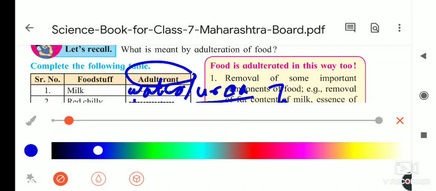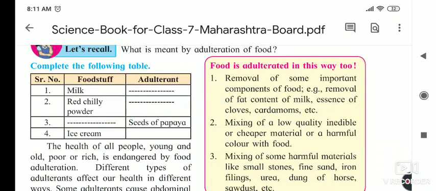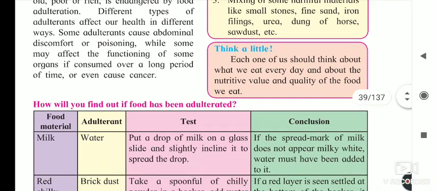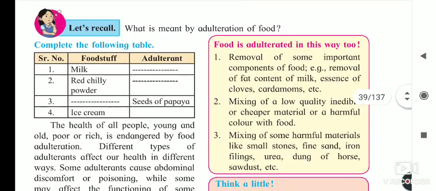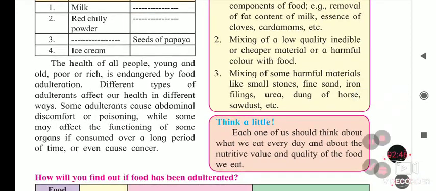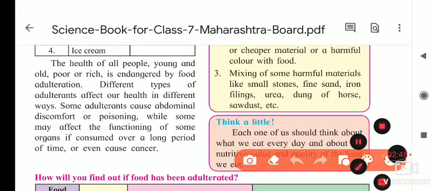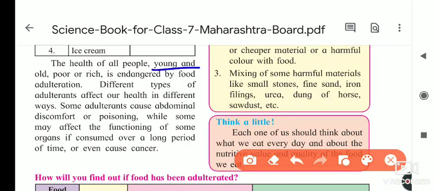Now in this part we will see how to identify the adulterants present, which test we have to do to identify the adulterants present in the food. Now see here, the health of all people, young and old, poor or rich, is endangered by food adulteration. The main important thing is health, because health is wealth.